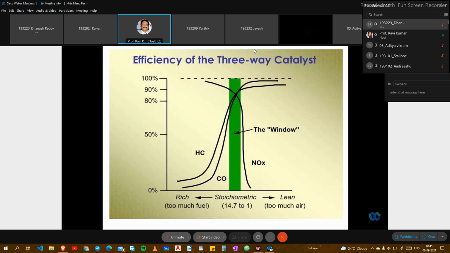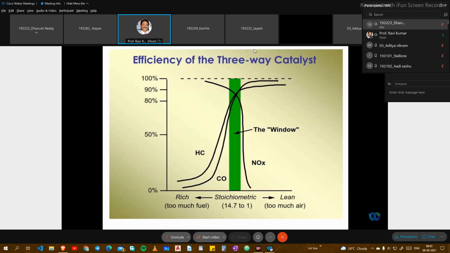But initially we have a rich mixture, and later on, whenever it's going at very high speeds and in a very clean environment, good oxygen and air percentages will be there. Too much air is called a lean combustion, and too much fuel is called a rich combustion. The correct mixture is called the stoichiometric air-fuel mixture. If you send the clean stoichiometric air-fuel mixture, the combustion and exhaust pollution rate will automatically be